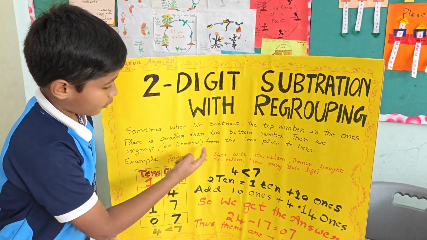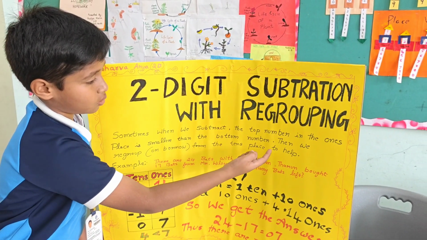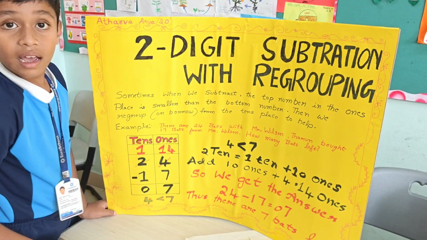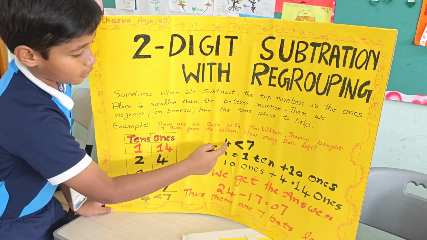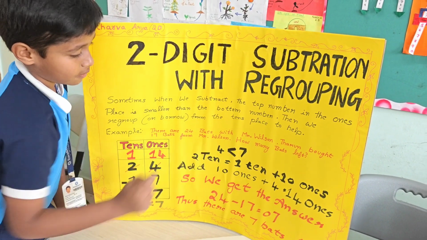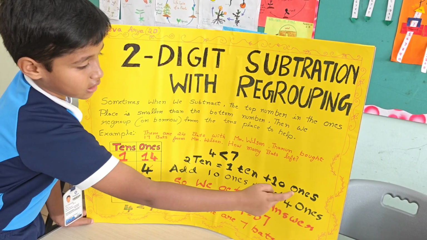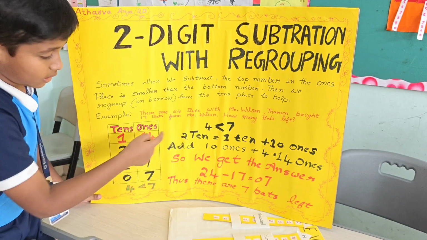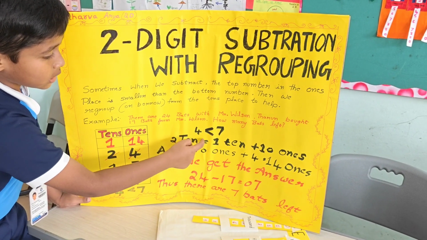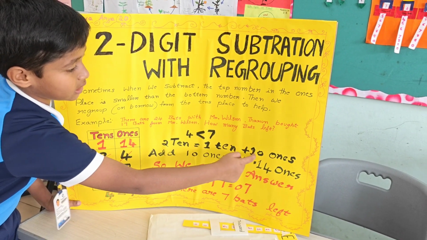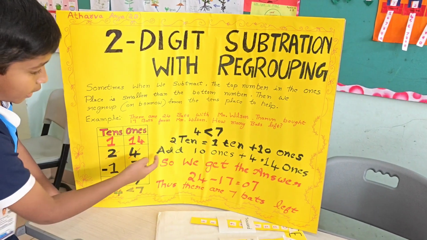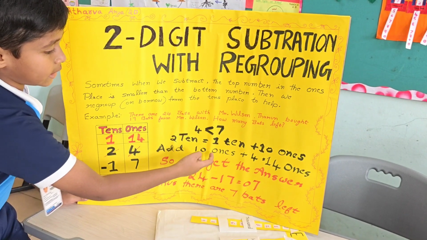In the tens place, I wrote 2, and in the ones place 4, so the total is 24 minus 17. Here, in the ones place, 4 is less than 7. So, 2 tens is equal to 1 ten plus 10 ones. Add 10 ones plus 4 is equal to 14 ones. So, we get the answer 7. Thus, there are 7 bats left.